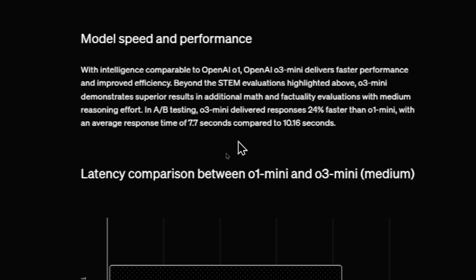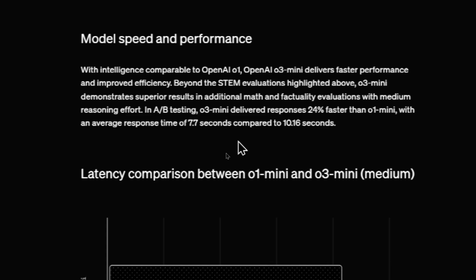Model speed and performance. With intelligence comparable to OpenAI o1, OpenAI o3 Mini delivers faster performance and improved efficiency. Beyond the STEM evaluations highlighted above, o3 Mini demonstrates superior results in additional math and factuality evaluations with medium reasoning effort.